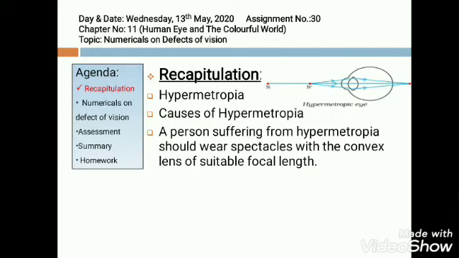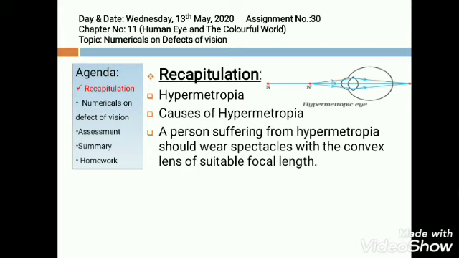Now, what are the causes of hypermetropia? Decrease in the size of the eyeball. Due to this, the distance between the eye lens and retina decreases, and the rays that were meeting on the retina when the eye was normal will now meet behind the retina, and the image formed will be blurred again.